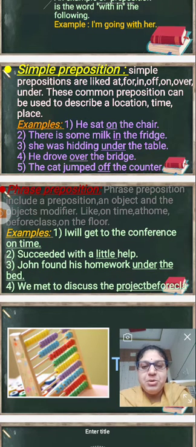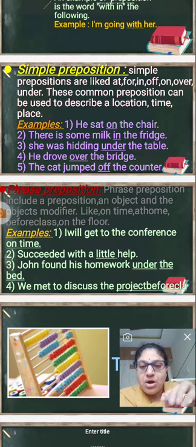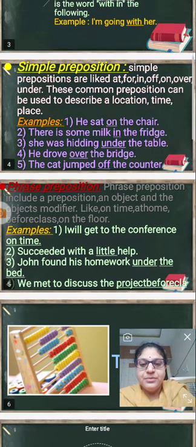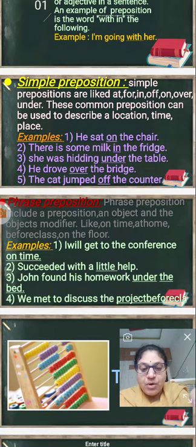Phrase prepositions include a preposition, an object, and the object's modifier.